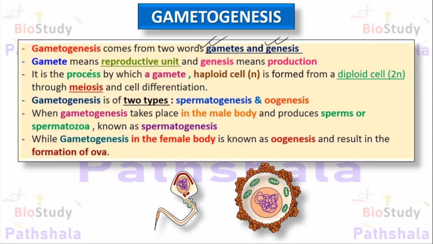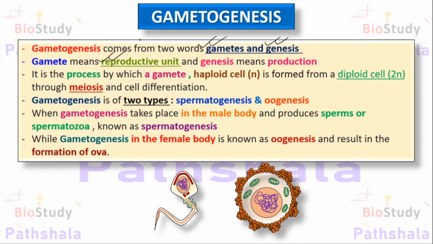So here the new term is reproductive unit. So we have to know what the reproductive unit is. Reproductive unit is either sperm or ovum in general. Sperm is the male gamete while ovum is the female gamete. So collectively, the production of these gametes is known as gametogenesis.